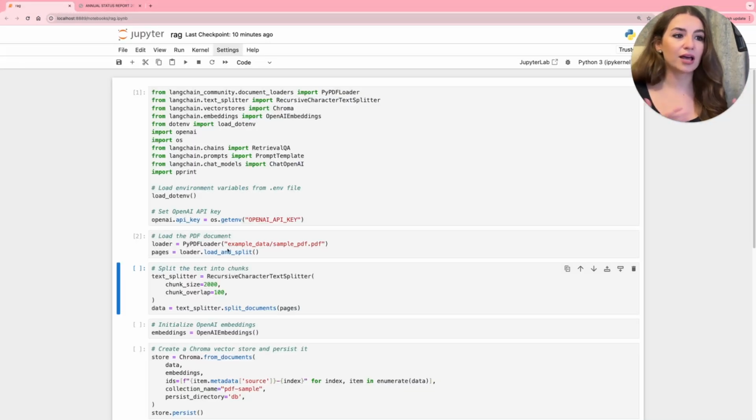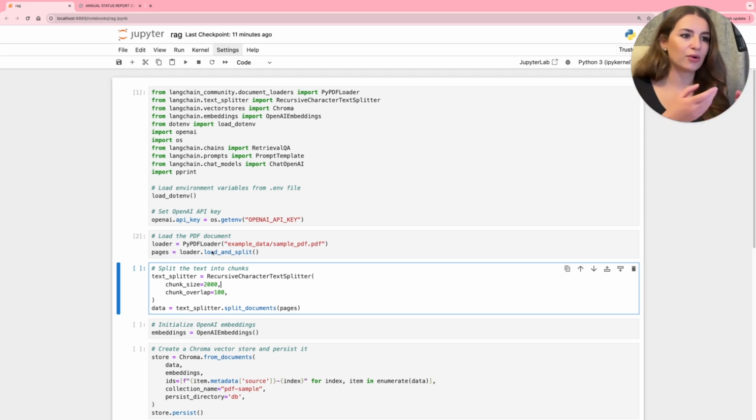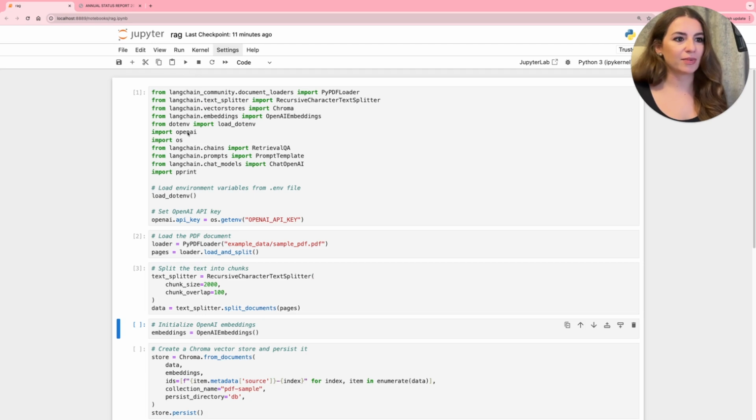Okay, once we load our document, now it's time to split it into chunks. Here we have chunk size and chunk overlap. This is where we specify how big the small pieces of text should be. As some models digest fewer characters, fewer tokens, I've chosen 2000 just to be safe. However, keep in mind that the most advanced models right now can digest even over 100,000 tokens. Okay, but let's just keep it like that at the moment.